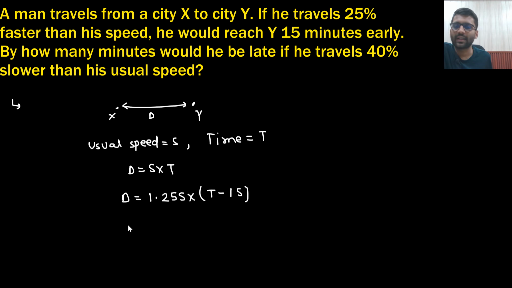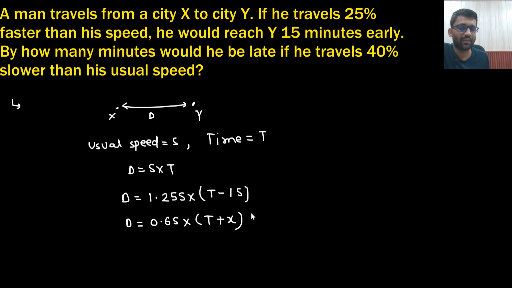Well and good. Now what they are asking: by how many minutes would he be late if he travels 40% slower than his usual speed? If he is traveling 40% slower, then that means he is traveling at 60% of his usual speed. So by how much time will he be late? By x minutes he would be late. So we need to find the value of x.